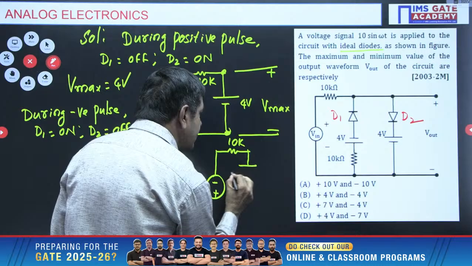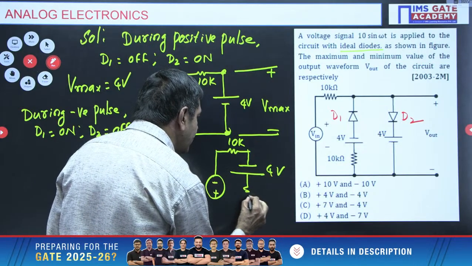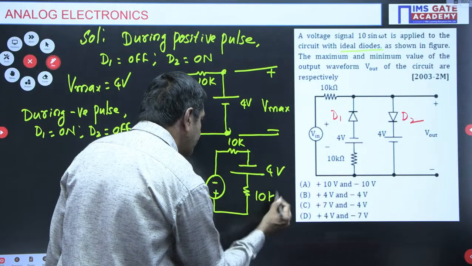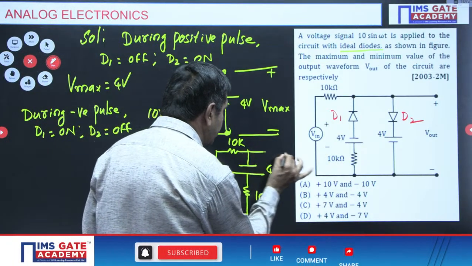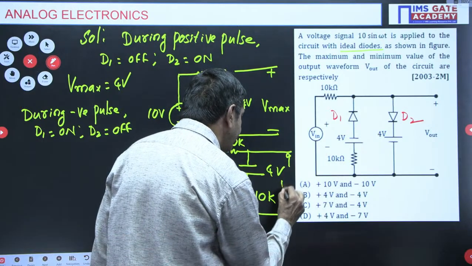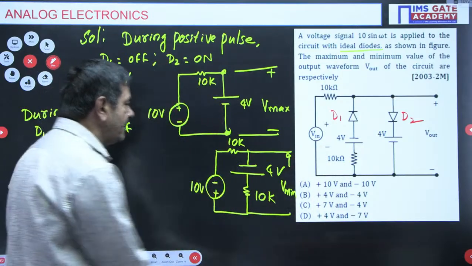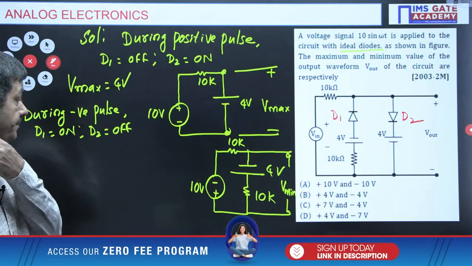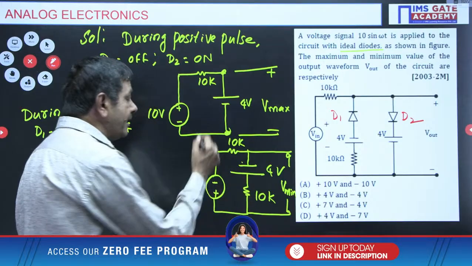The voltage is here given 4 volts and 10K resistor is connected this side. This is 10K resistor only now. We want to find voltage in between these two terminals. Between these two terminals, we need to find the voltage, that is V minimum. I want V minimum only. How to get V minimum? This voltage 4 voltage, but voltage across 10K required.